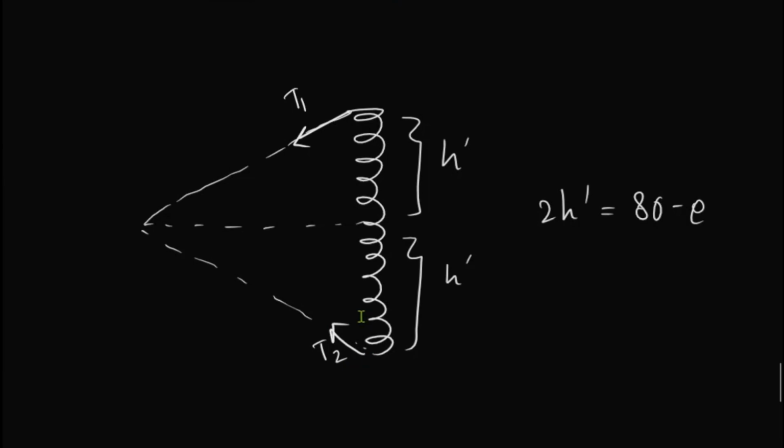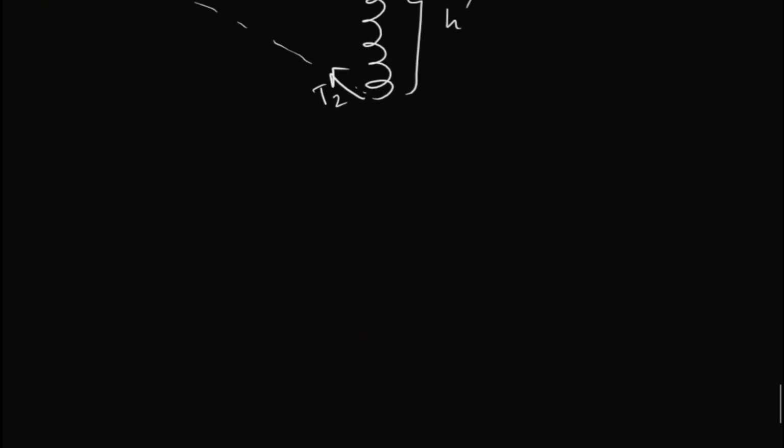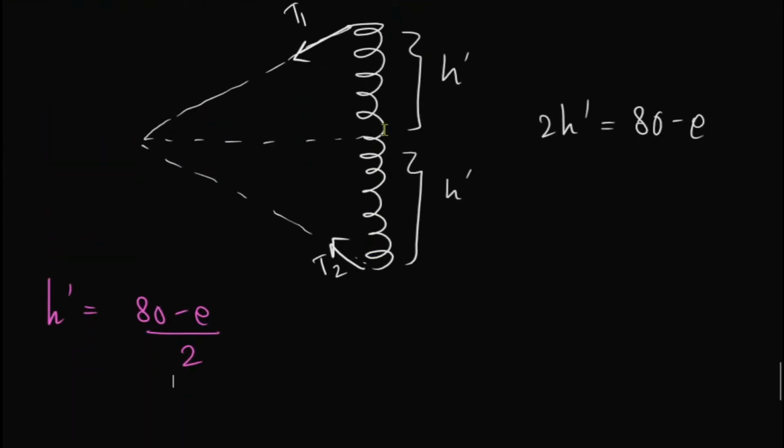All right. Now we have the length in terms of H dash, so we can find H dash. H dash is equal to 80 minus E over 2, right? So actually there are two forces acting, T1, T1.